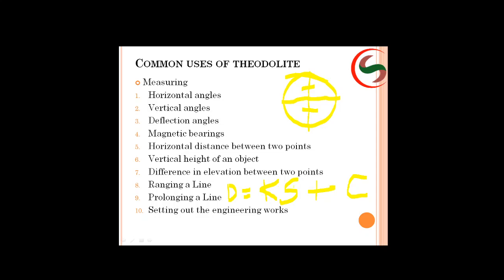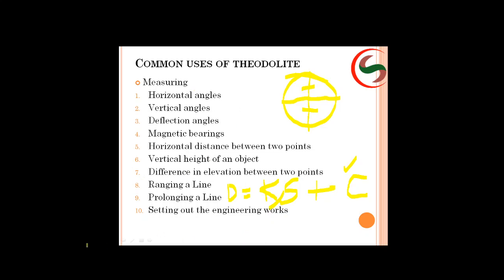Now what is D equals to ks plus c? Where k is the multiplying constant and c is the additive constant. K and c are the multiplying and additive constants. These are the constants related to that particular instrument only. It will vary from instrument to instrument, right? So if you know those instrument calibration values, you can calculate. Now what is this? Yes, this is the staff intercept.